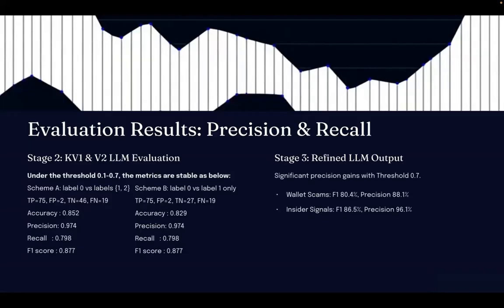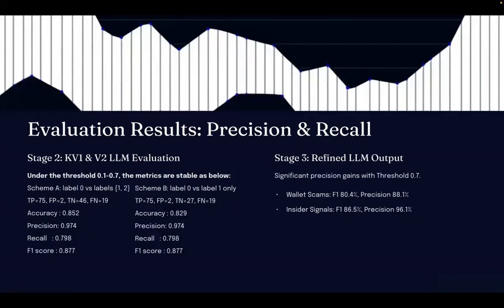On stage 2, initial LLM prompting showed limited returns, while V2 achieved a high precision rate of 97.4% for data 6. The overall F1 score was 87.7%. It suggests inconsistency in the edge cases. So we think that simple prompting and hard-coded rules lack the contextual adaptability needed to handle the diverse and evolving schemes. To address this, we moved to stage 3. It was necessary for reliable cross-scenario performance.